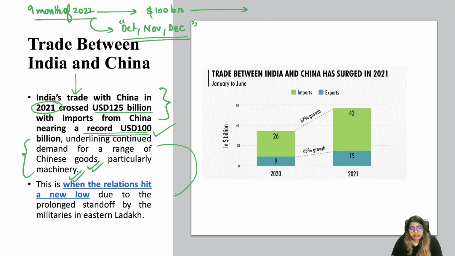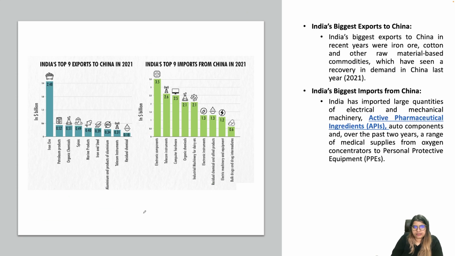And this has happened when the relations hit a new low due to the standoff between the militaries in eastern Ladakh last year. So, what are the biggest exports to China and the biggest imports from China? Let's talk about that. What we have exported to China in recent years is dominated by iron ore. Apart from iron ore, it is cotton and other raw material based commodities, which have seen a recovery in demand in China last year.